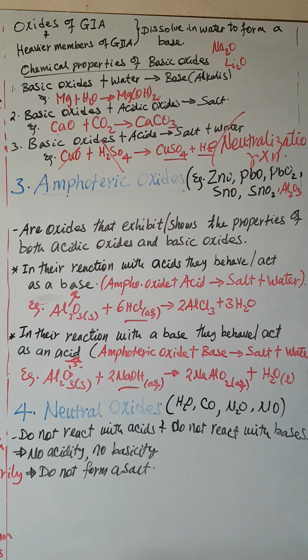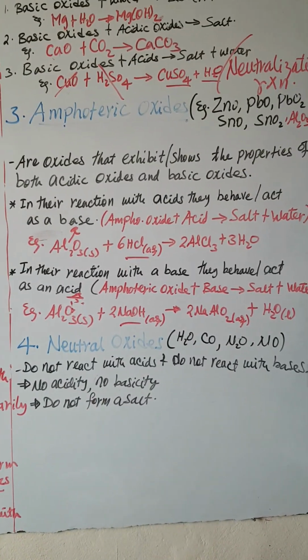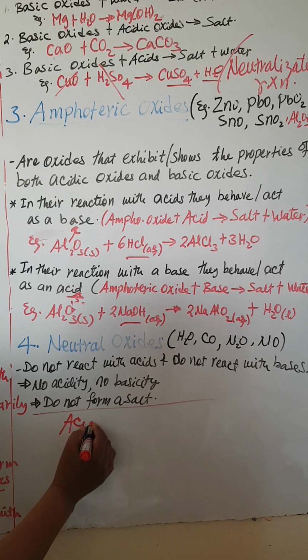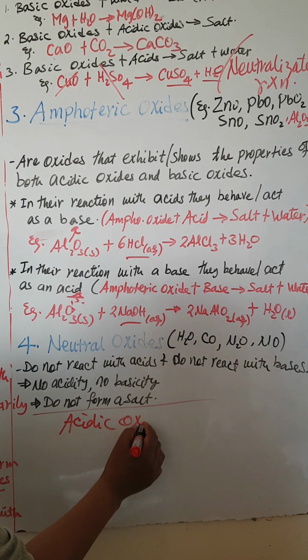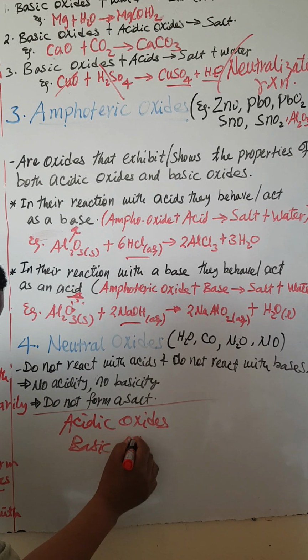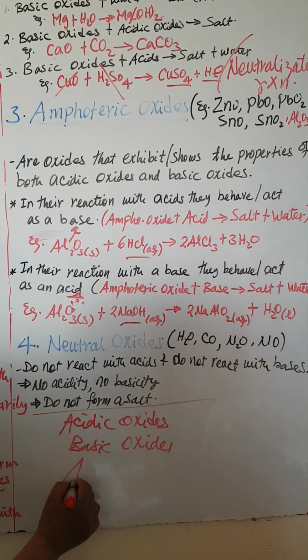They do not form a salt. The ones we called salt forming are these: acidic oxides, basic oxides and amphoteric oxides.